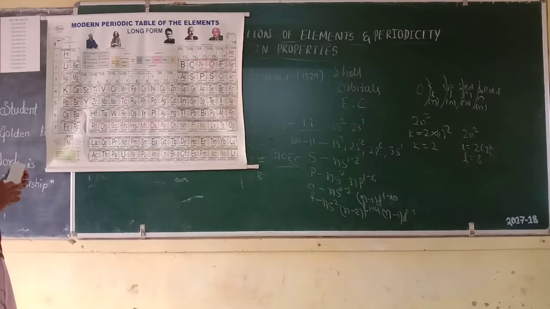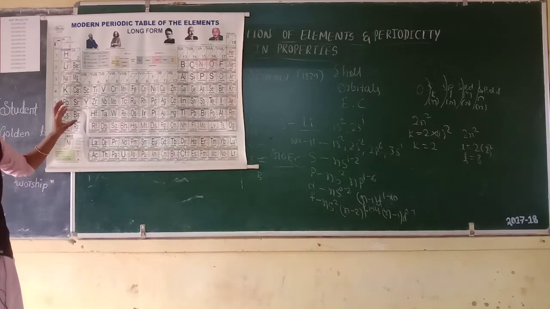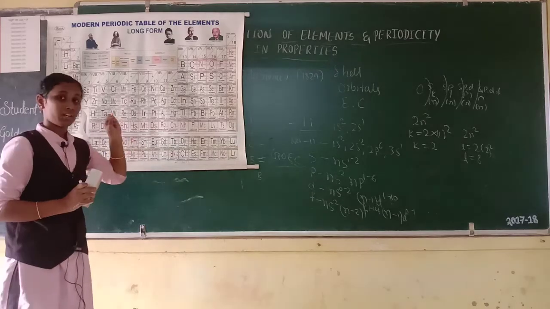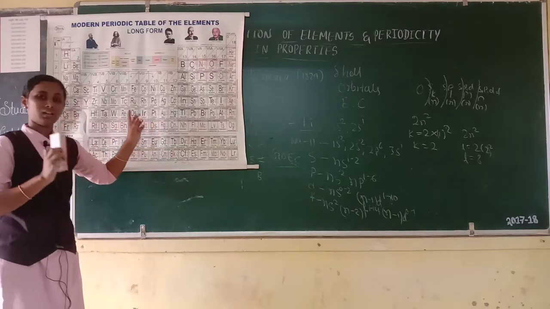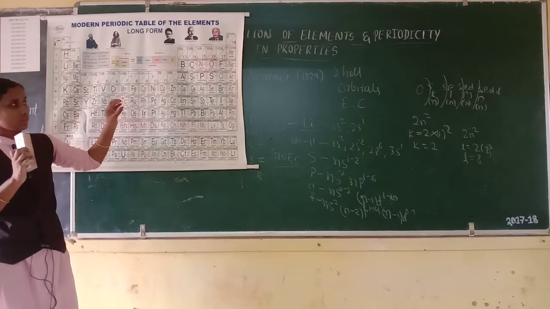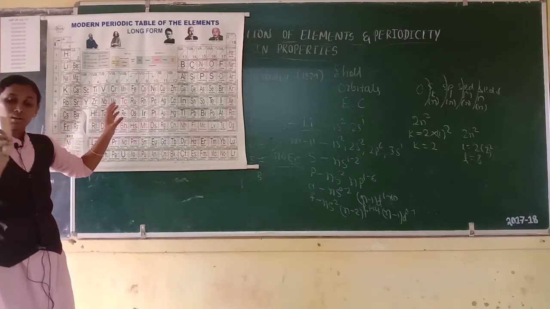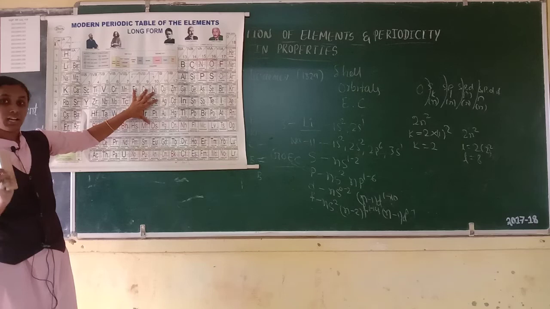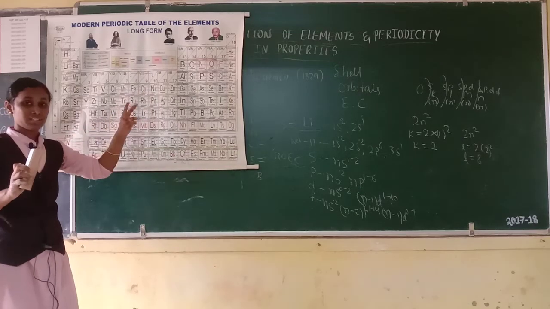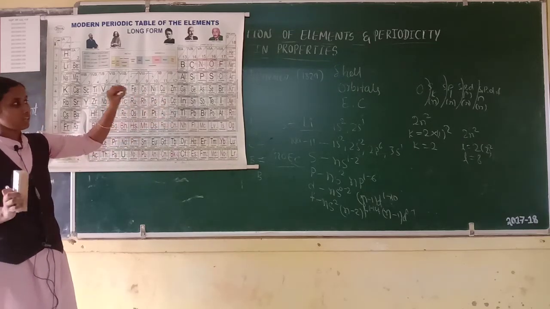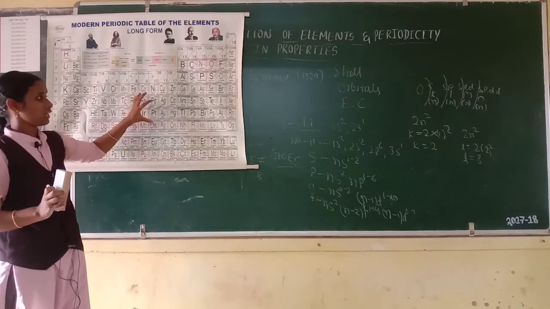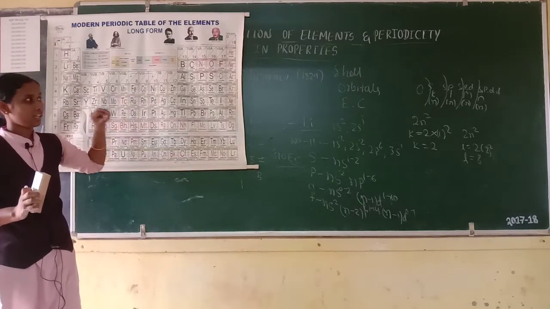So, the modern periodic table. This is the modern periodic table. It was constructed by Henry Moseley in 1913. What is the modern periodic law? Physical and chemical properties are periodic functions of their atomic number. Atomic mass is related to Mendeleev's periodic law, but atomic number is related to the modern periodic law.